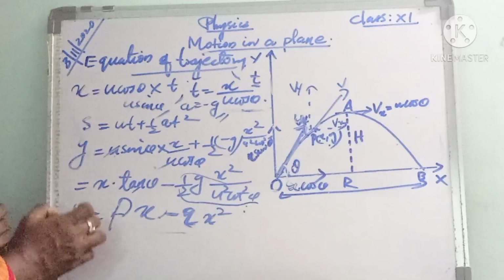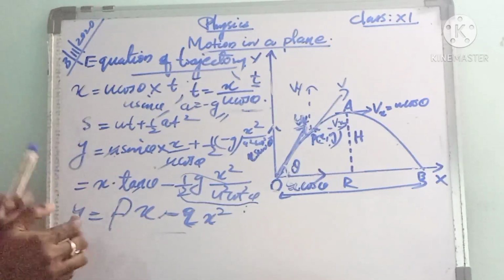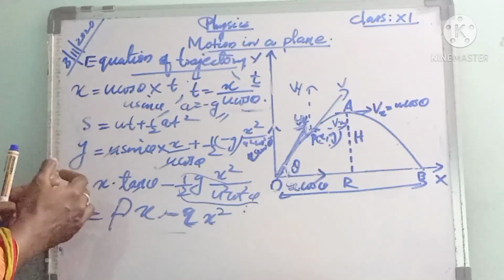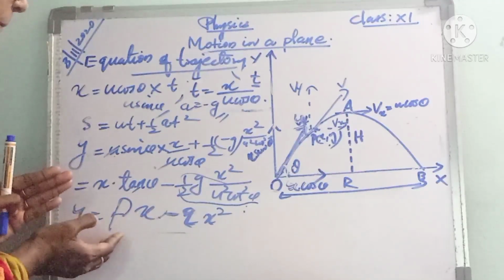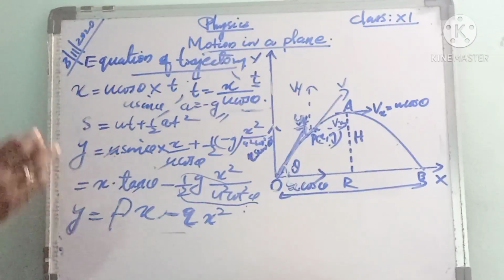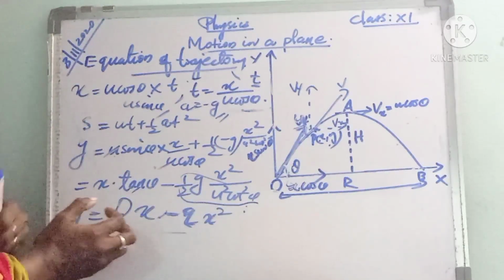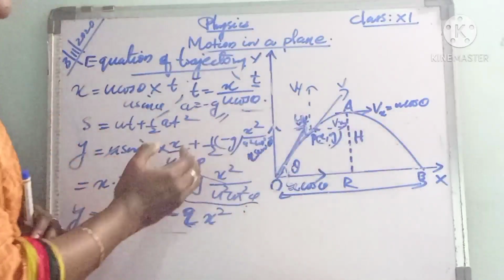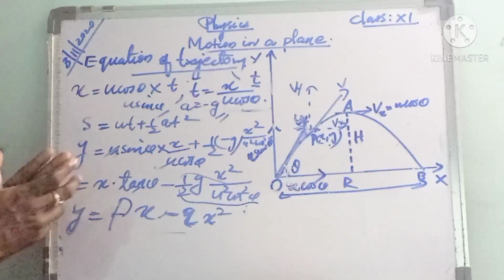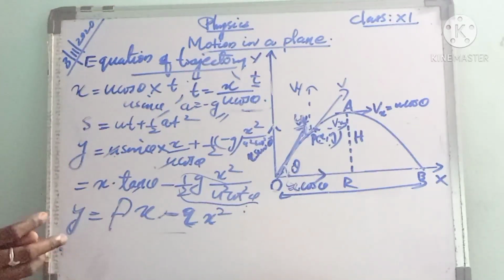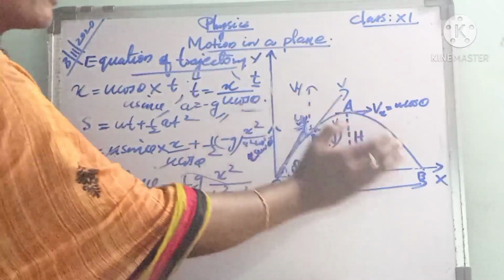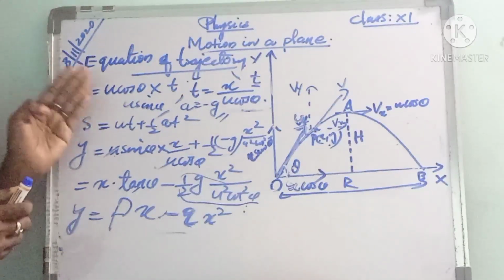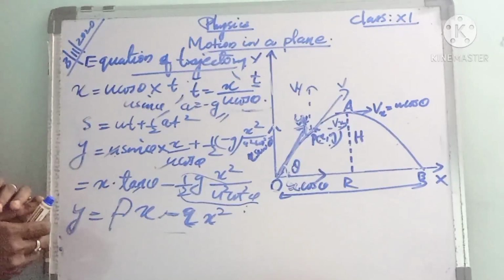Here y is a quadratic function of x. So we can say this equation represents the equation of trajectory, and we also proved that this is the equation of a parabola. So the path followed by the projectile, or the trajectory of the projectile, is a parabola. That is about the equation of trajectory.